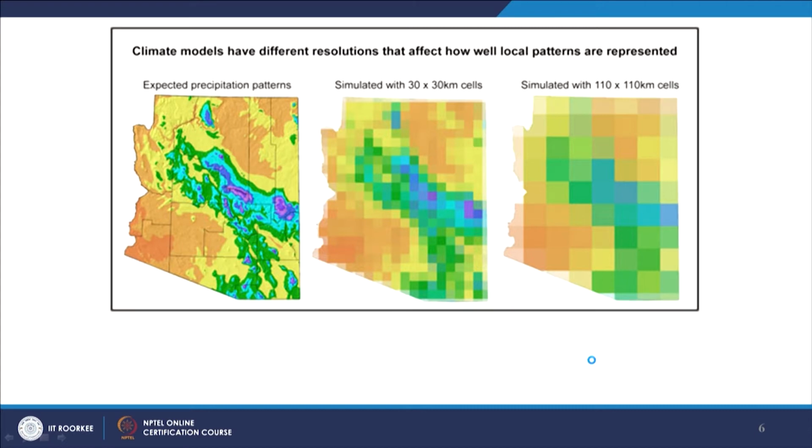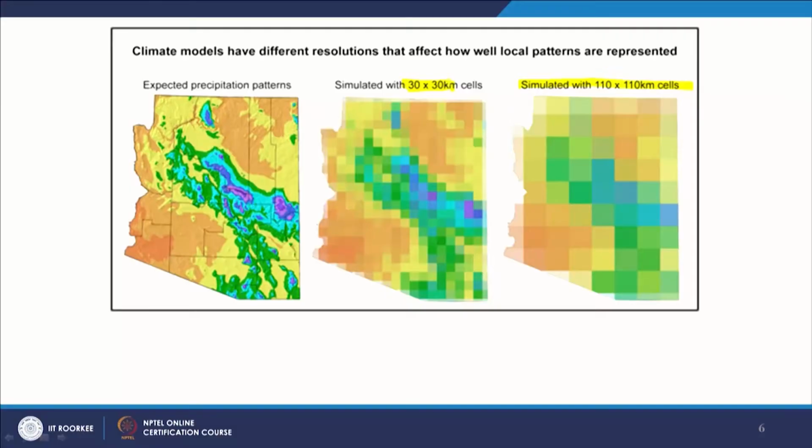Here these are of course the simulated images, but the real ones I will also show. Here one cell is representing a 110 by 110 kilometer area, and as you can see it has a completely blocky, jagged appearance, and it is very difficult to resolve two cells easily. If I go a little better, to 30 kilometer by 30 kilometer, then I start seeing some pattern, but still it is not that easy.